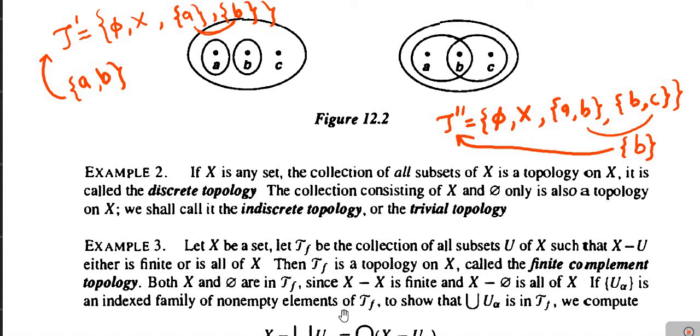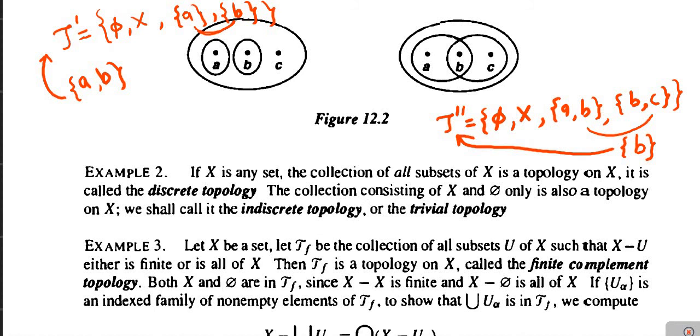So we have seen examples of topology defined on the set X. Now we will go to the second example. If X is any set, then the collection of all subsets of X is always a topology on X, and it is called the discrete topology.